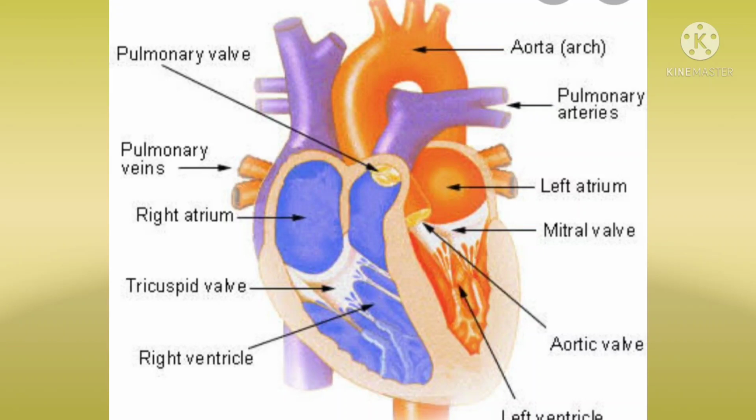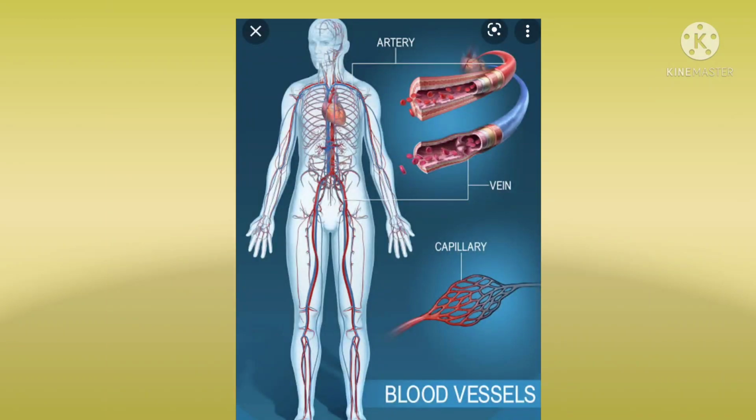Okay, children. Next, we are going to the next concept, the blood vessels and circulation. Already we know about the internal structure of the heart. In that topic, we have learned some blood vessels like arteries and veins. Now let us study how we came to know about the structure and functions of the blood vessels.